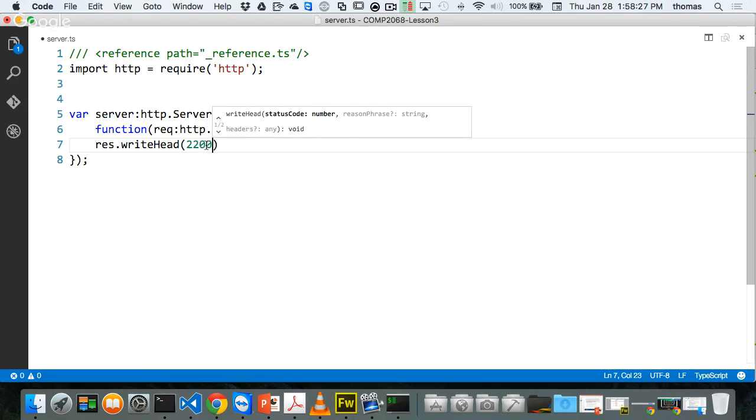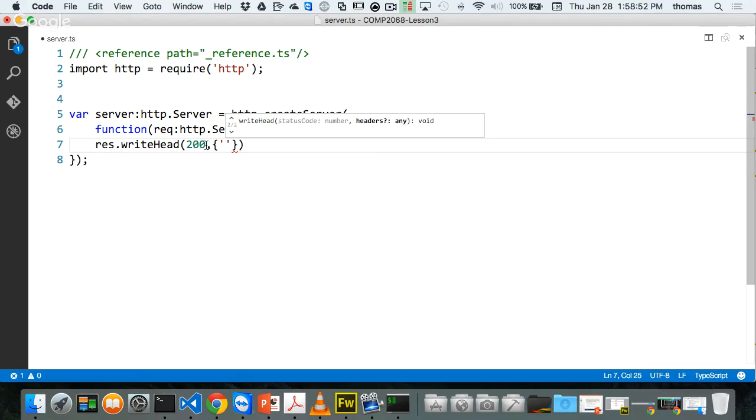So 200 is the proper response if I respond properly. And what's the header? It's inside of an object. So how would I type that? In single braces, single quotes, double quotes? Does it matter? Doesn't matter. It's inside curly brackets, content type, colon. With quotations or without quotations?